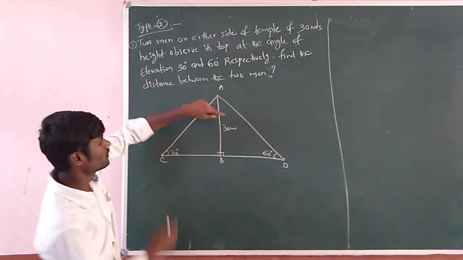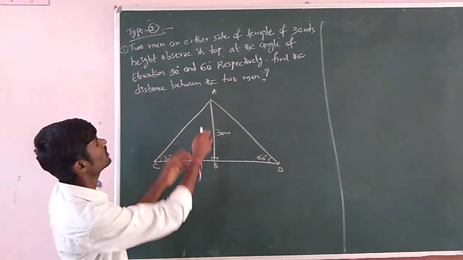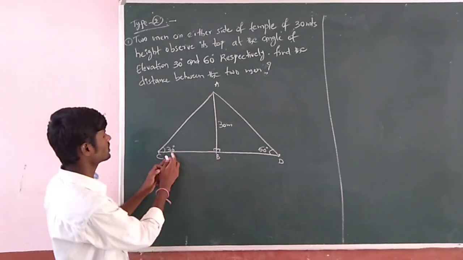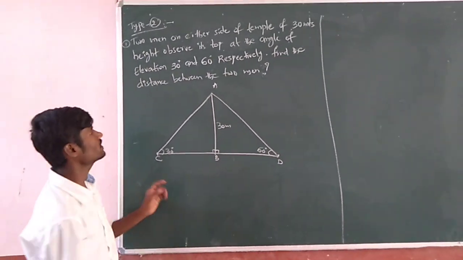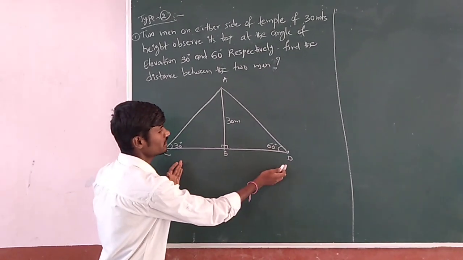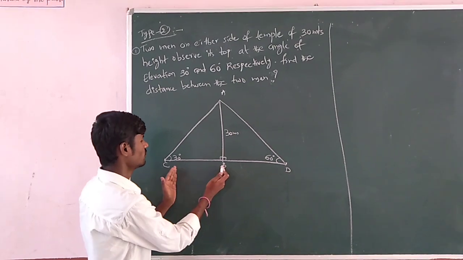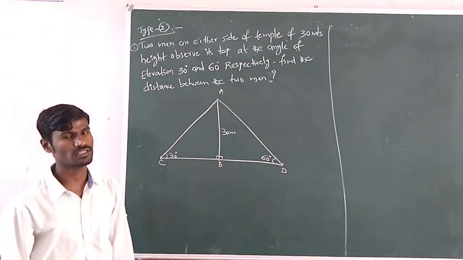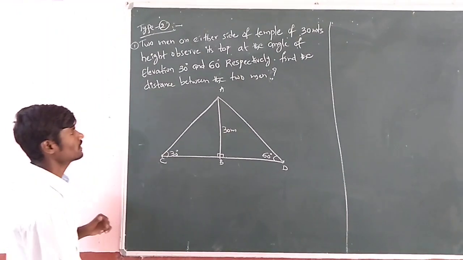So two men on either side of a temple of 30 meters height observe its top at an angle of elevation 30 degree and 60 degree. Find the distance between the two men. So you need to find the distance, meaning BC and BD from the foot of the temple. If you find BC and BD and add them, then you will get the total distance between the two men. So to solve that, let us write.